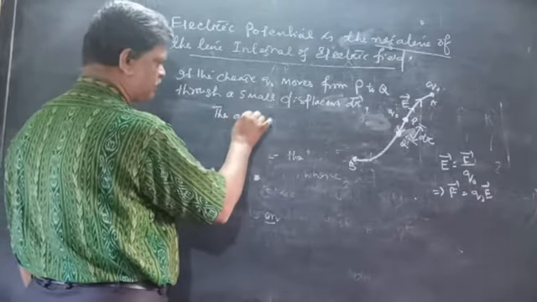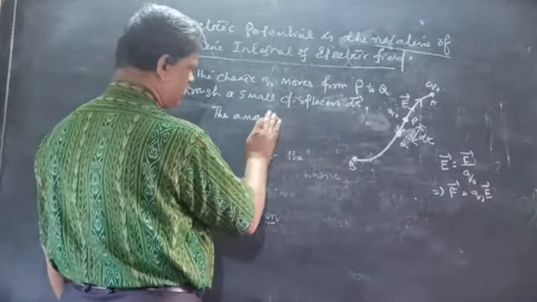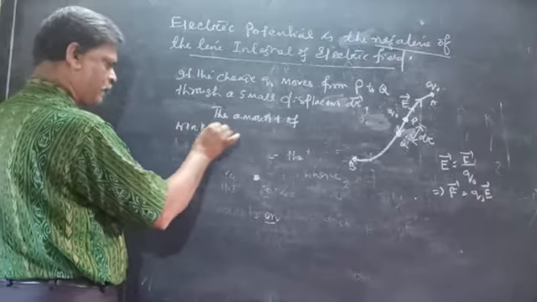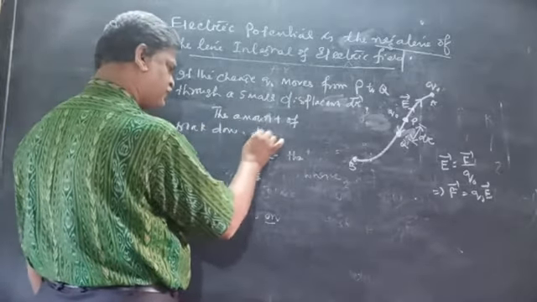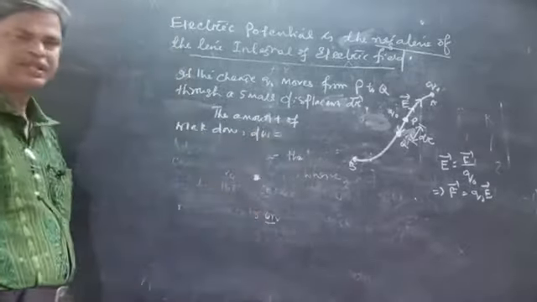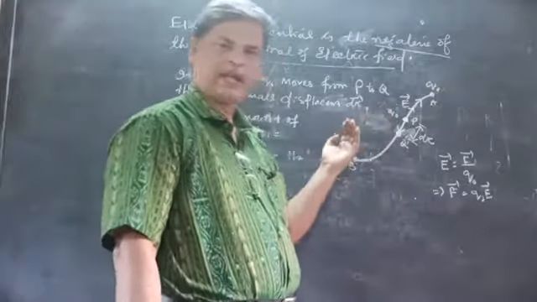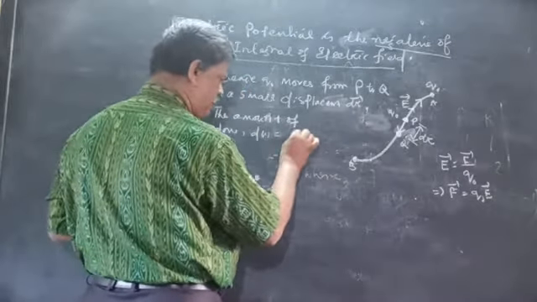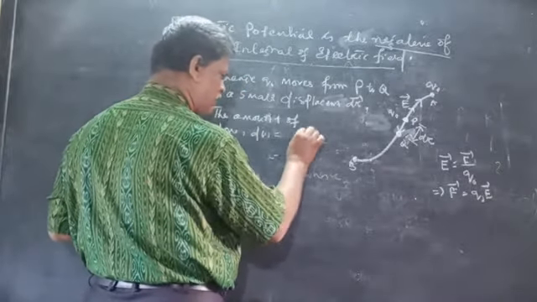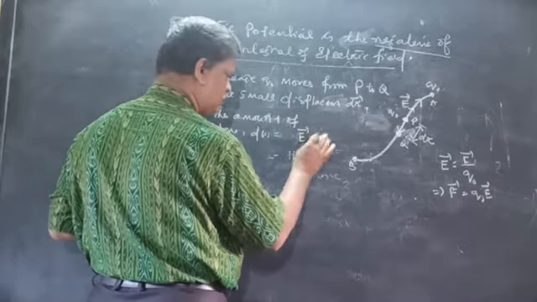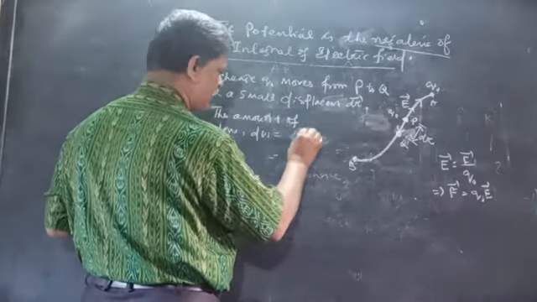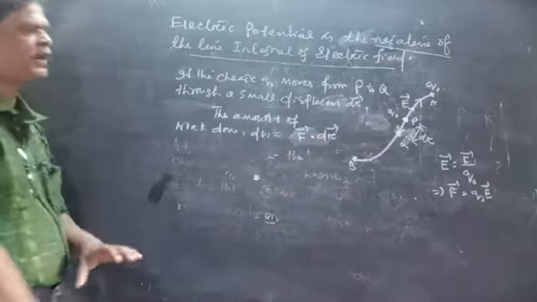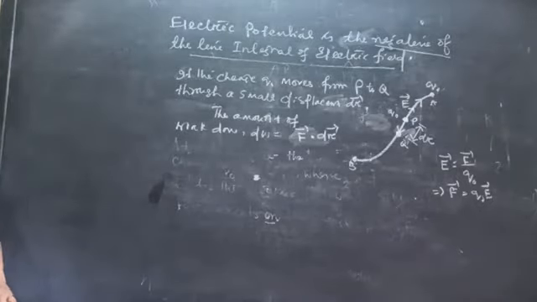The amount of work done for a small displacement, a small work done, is against the force, in the opposite direction. So dW is equal to F vector dot dr vector. Both are in opposite direction.